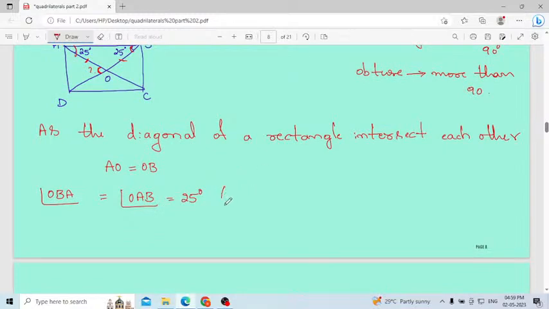I will write the reason here also: angle opposite to equal sides. In the exam you don't need to write everything, you can write the answer directly, but here I am explaining, and you have to learn in detail.